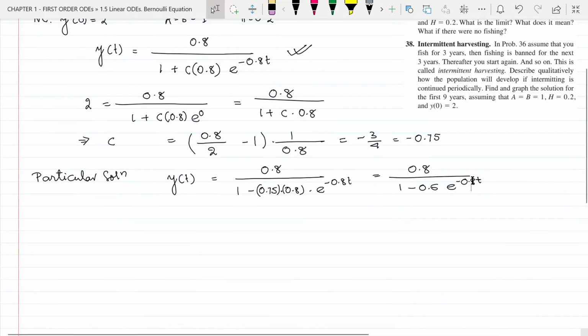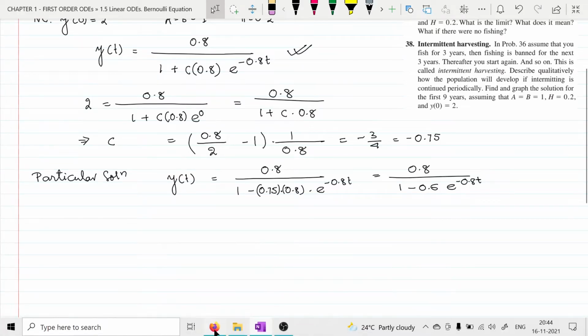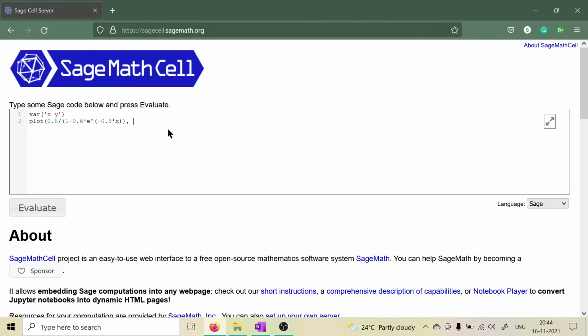Now since t, the time, can only be greater than 0, we are going to give the x range starting from 0. So x min will be equal to 0 and x max, let us take as 10. Now we will plot this graph in x and y plane.